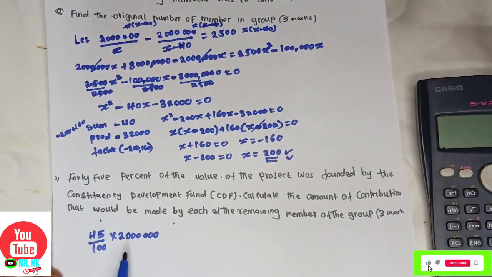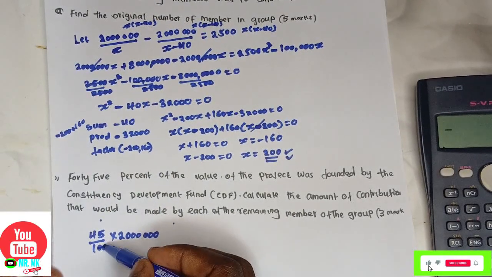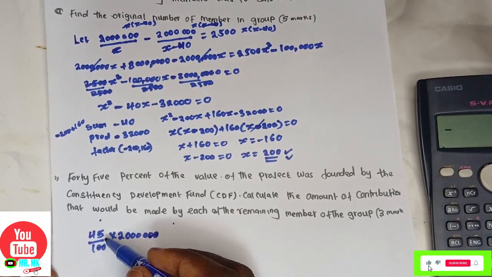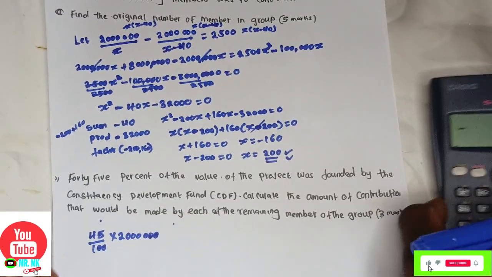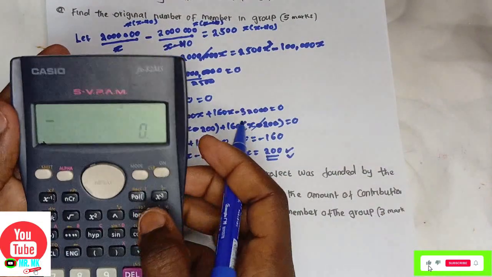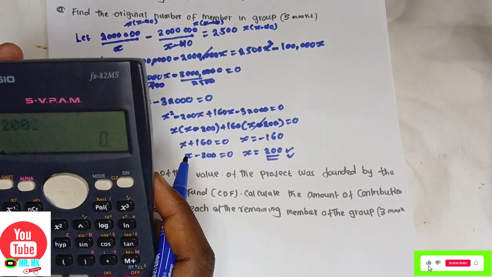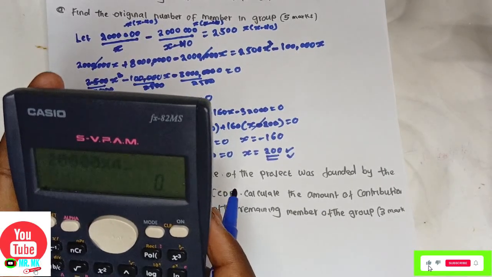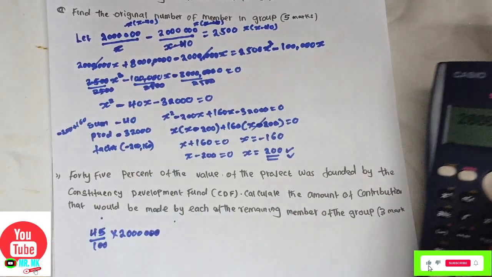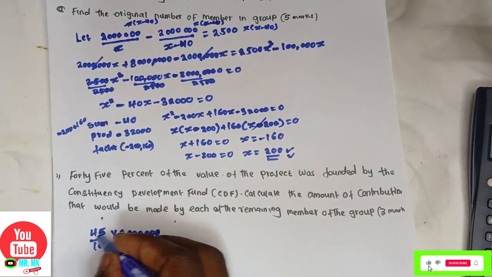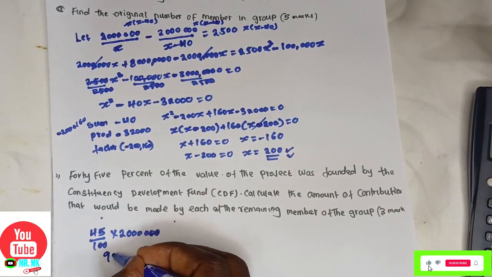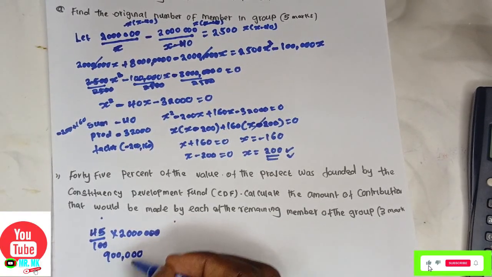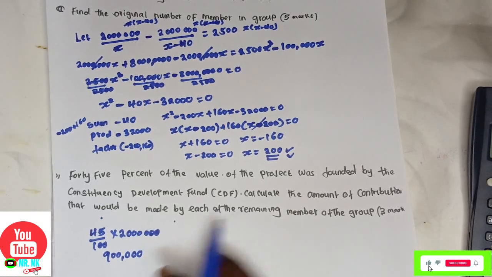Now let's get the remaining one first. 2 zeros will cancel with 2 zeros. Now 20,000 multiplied by 45, I will get 900,000. 45 times 20,000 will be 900,000.